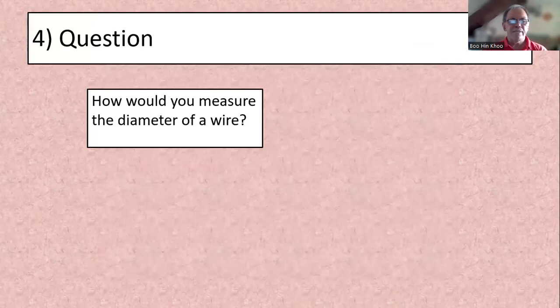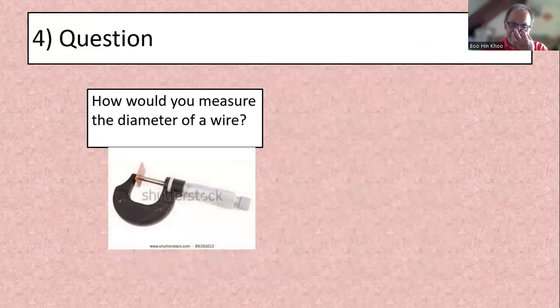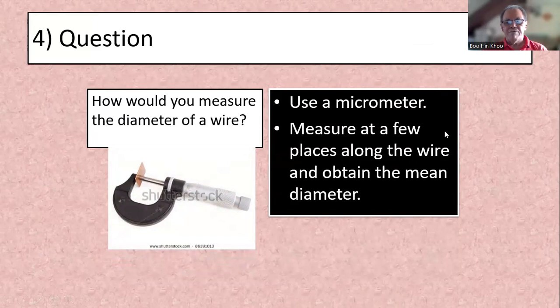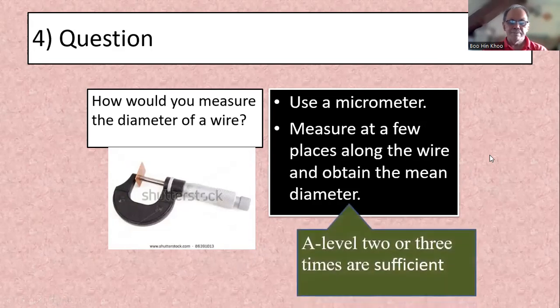How would you measure the diameter of a wire? If you get this question, use a micrometer. The wire is very thin, like this one. Measure at a few places along the wire and obtain the mean diameter. Right? That's what you will normally do if it's a wire, because the wire may not be uniform. That's why you have to measure at different places and then find the mean diameter. For A level, you need to do it only 2 or 3 times. That's sufficient.